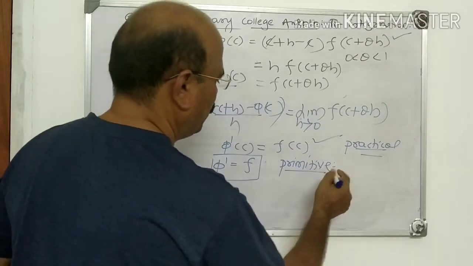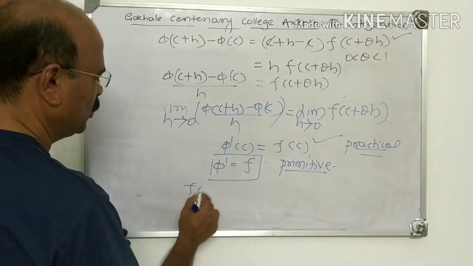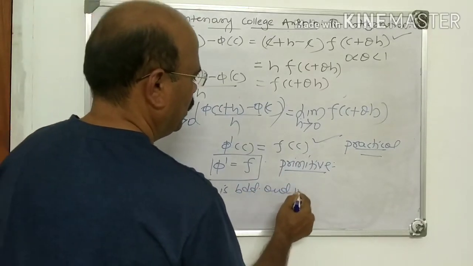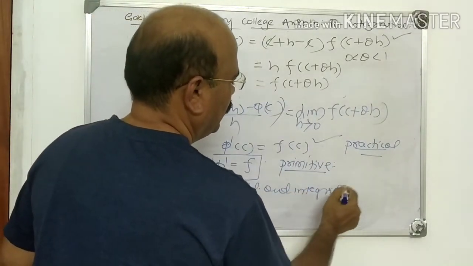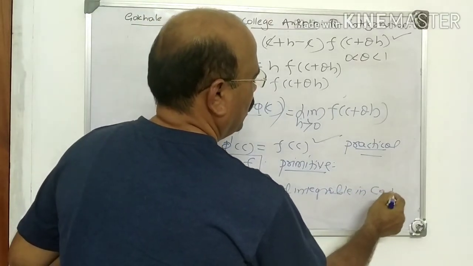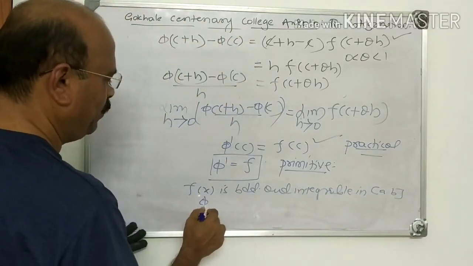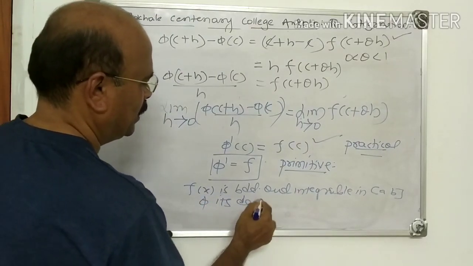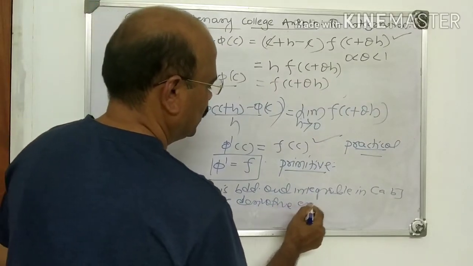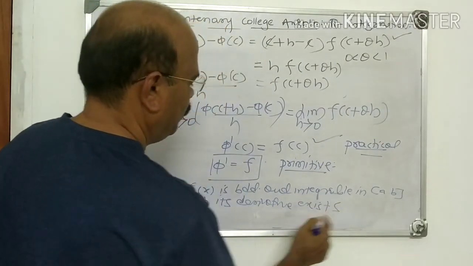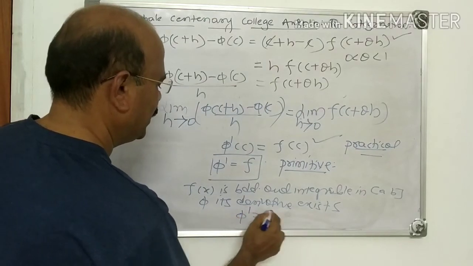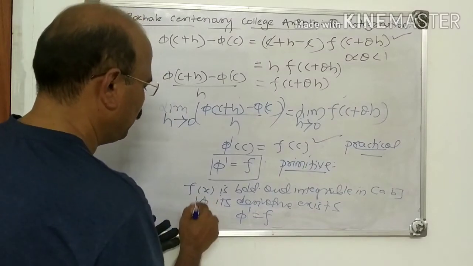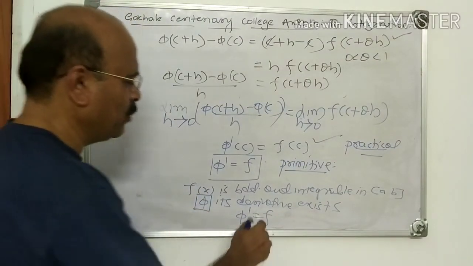Now see the definition of primitive. It is like this. Suppose f x is bounded and integrable in AB, and there exists a function phi such that its derivative exists, and we have phi dash is equal to f. Then this phi is called primitive of f.